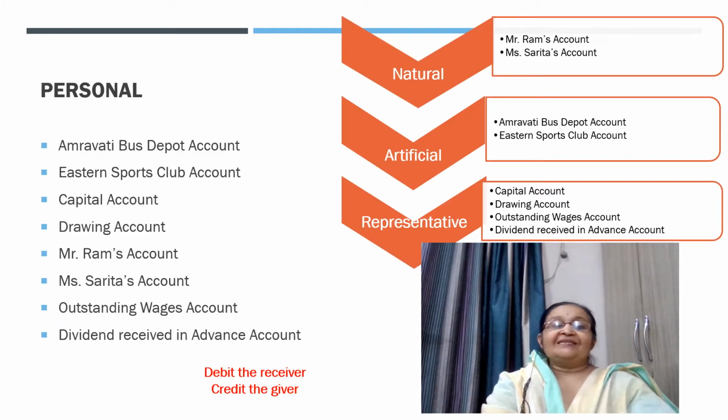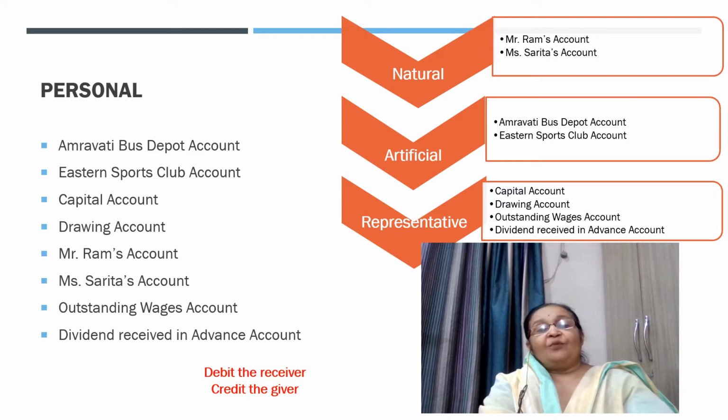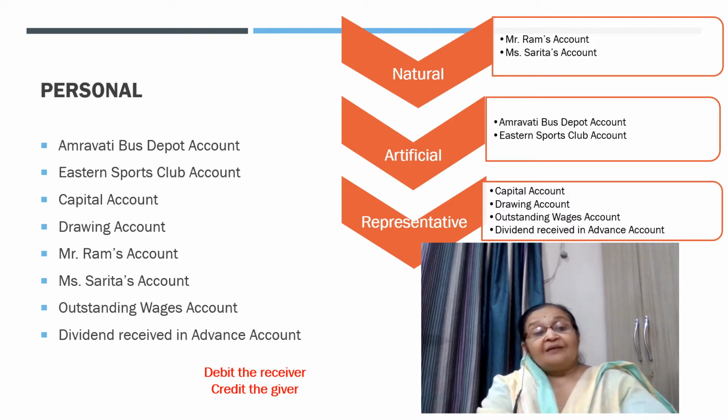From the list, we have bifurcated all the accounts. Of them, following are the personal accounts: Amravati Bus Depot account, Eastern Sports Club account, Capital account, Drawing account, Mr. Ram's account, Miss Sarita's account, Outstanding Wages account, and Dividend Received in Advance account.